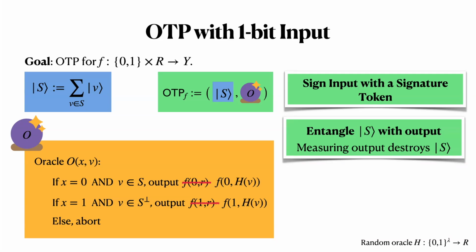The hash function in this case is a random oracle. So now the output of the oracle will be highly entangled with r, assuming that the function is randomized. And the value of r will be entangled with the value of v. So if we measure the output of the oracle, the signature token collapses.